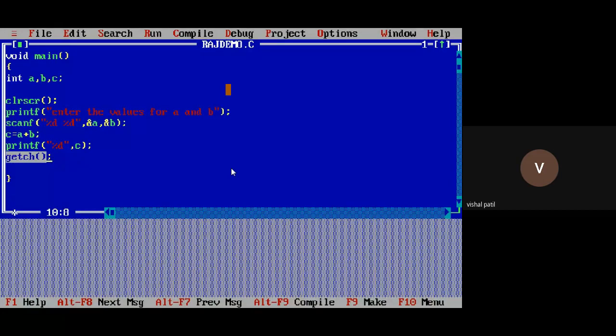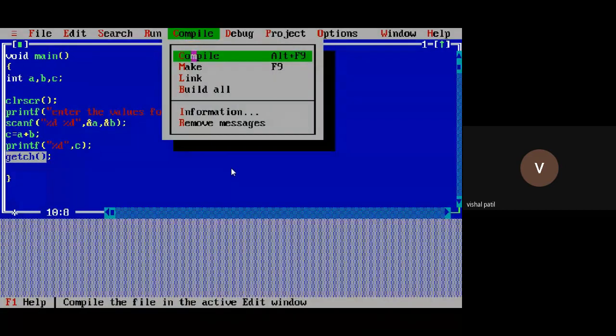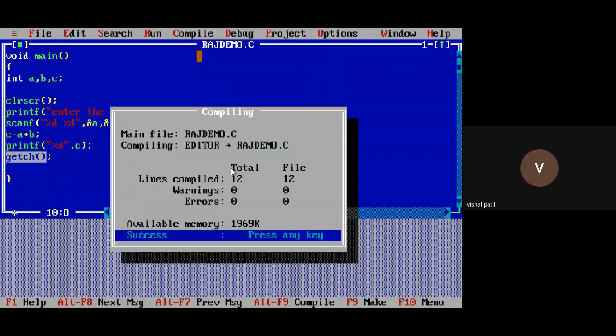You can save your program using the .c extension. If you are not aware of the compilation and running part, here the option is compile. You can click on compile. What is the shortcut key? Alt plus F9. See here, Alt plus F9. If you are not able to remember it initially, you can use these options. Just click on compile and you can easily compile.